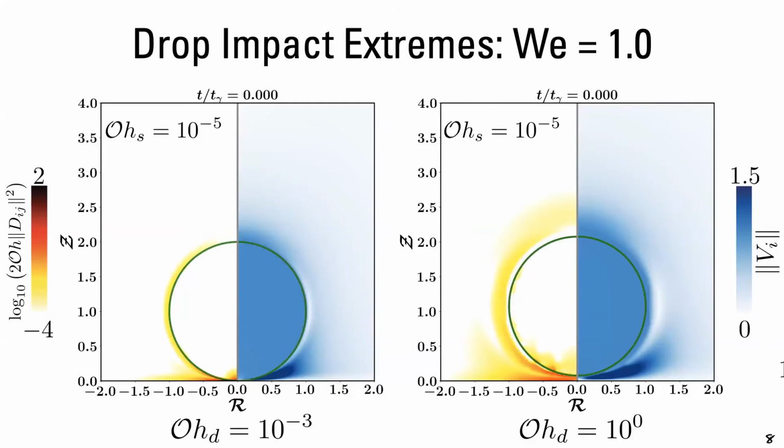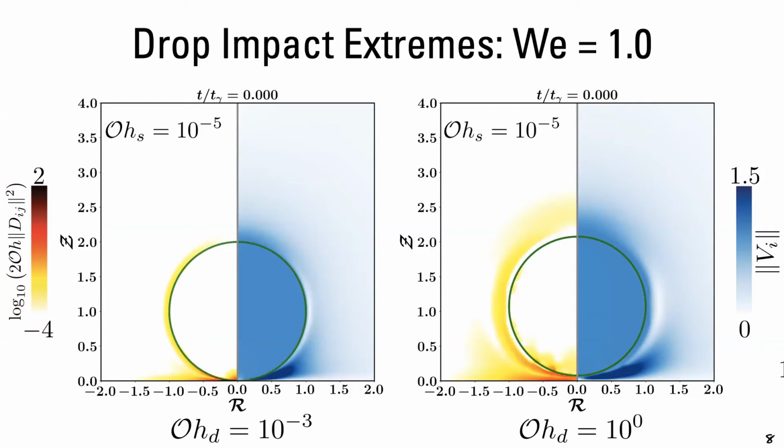But before I play these two videos, let me tell you about the background color map. So on the left-hand side, we are showing the log 10 of the rate of viscous dissipation per unit time per unit volume. We are using a scale of log 10 in order to show contrast between the regions with high viscous dissipation rate and those with low viscous dissipation rate. On the right-hand side, we are simply showing the velocity vector magnitude.